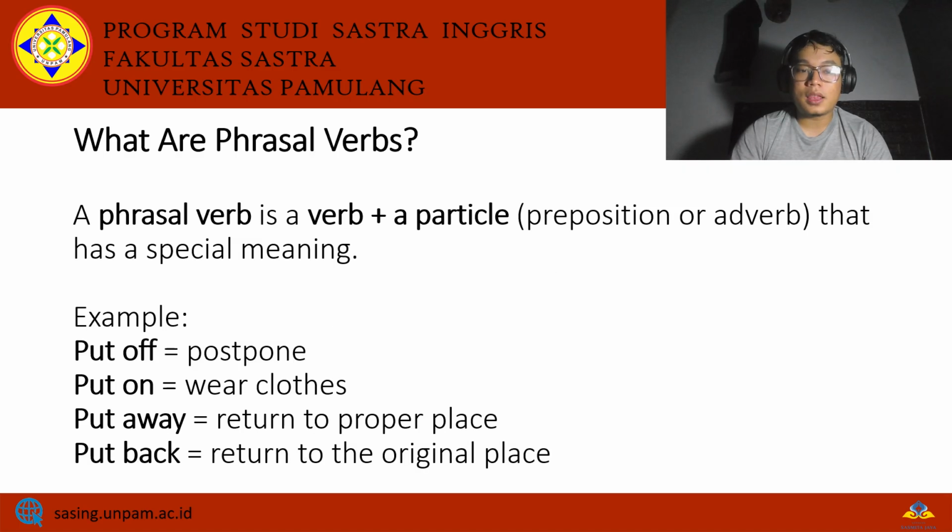A phrasal verb is a verb plus a particle. It could be a preposition or adverb that has a special meaning. For example, put off means to postpone something. Put on, to wear something. Put away, to return it to the proper place, and put back, to return it to the original place.